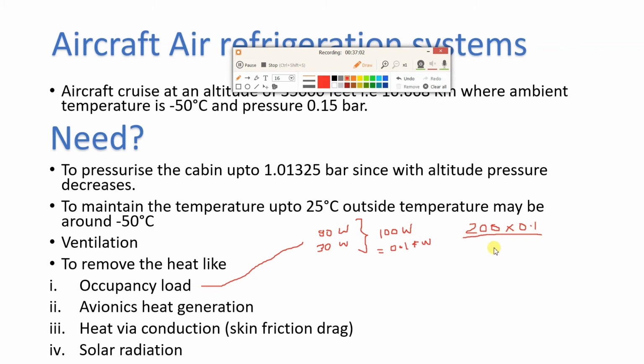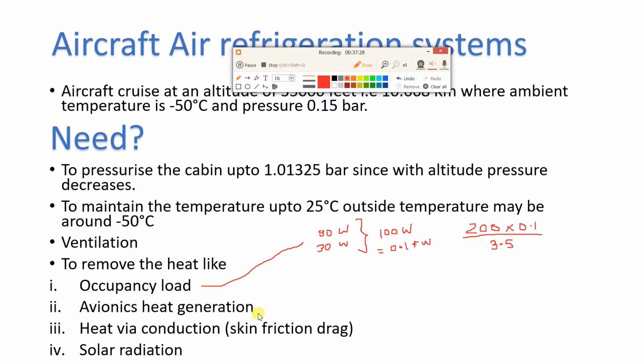divided by 3.5. From here you will get the tonnage, which is 5.7 TR. So what you can understand is, with 200 occupants, if you consider 100 watt per occupant, the tonnage required in the aircraft is 5.7 TR.